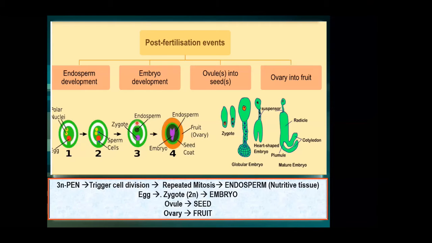So this is the actual endosperm, the dark green color that is seen. This endosperm is a nutritive tissue that provides nourishment to the developing embryo. So the primary endosperm nucleus, which is developed by one of the fertilizations, which we call vegetative fertilization, ultimately becomes the endosperm, and that endosperm is a nutritive tissue that provides nourishment to the developing embryo.